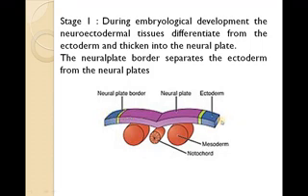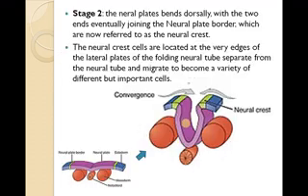Later, during the formation of the neural plate, it separates from the ectoderm. The word neuroectodermal consists of two words, neural and ectodermal. The neural part is separated from the ectoderm by means of the neural plate border. Thus the neural plate gets detached from the ectoderm.